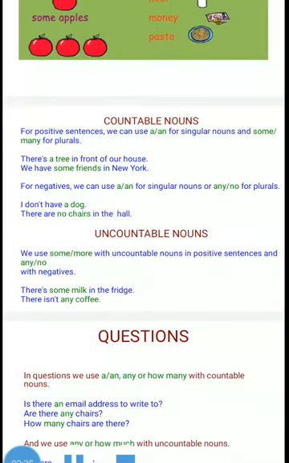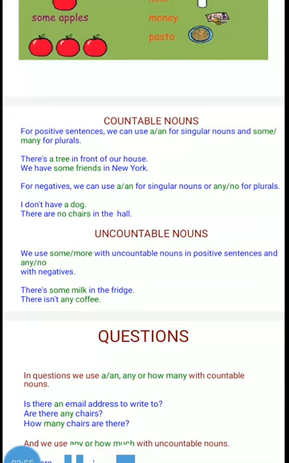For positive sentences, before countable nouns, we can use either a or an for singular nouns and some or many for plural nouns. For example, there is a tree in front of our house. We have some friends in New York. I have many friends abroad, etc.